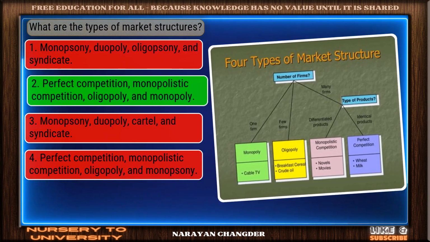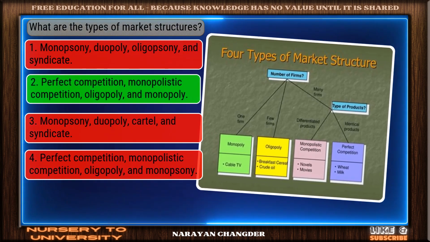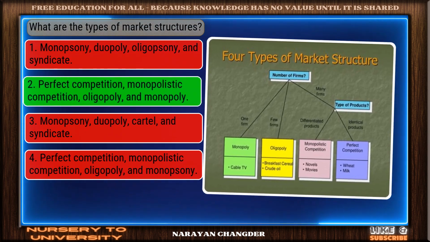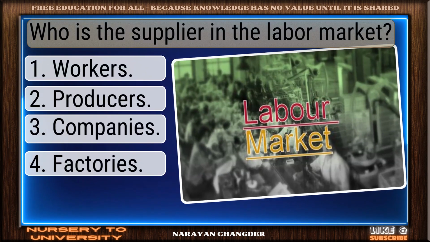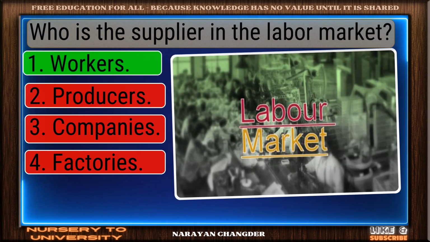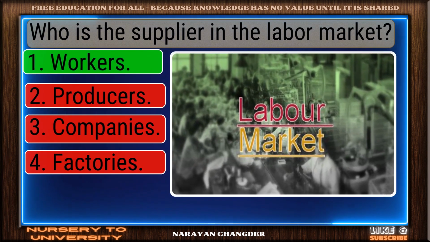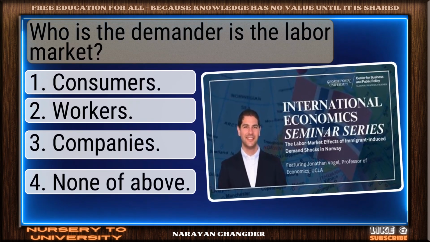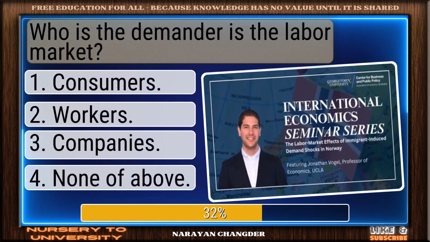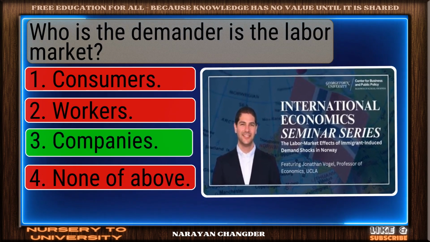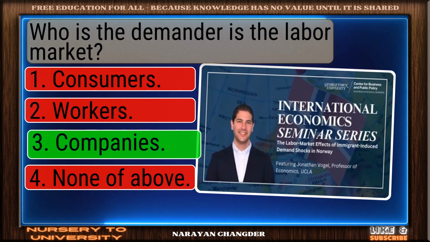Good job. Your answer perfect competition, monopolistic competition, oligopoly, and monopoly works well here. Who is the supplier in the labor market? Nice work. You chose workers, and it is correct. Who is the demander in the labor market? Well picked. Companies is the correct answer.